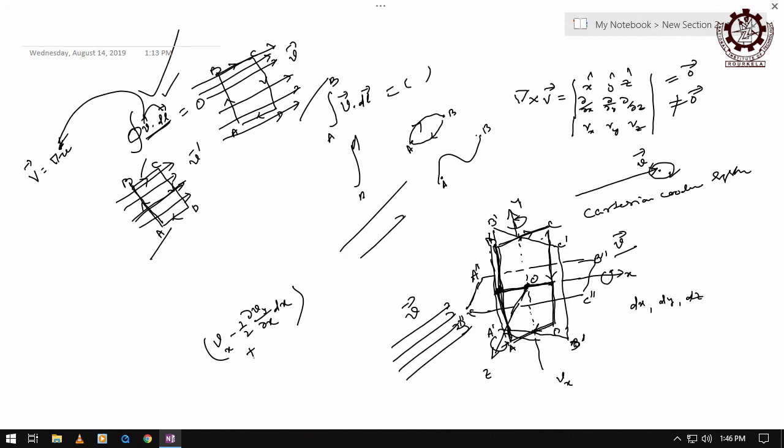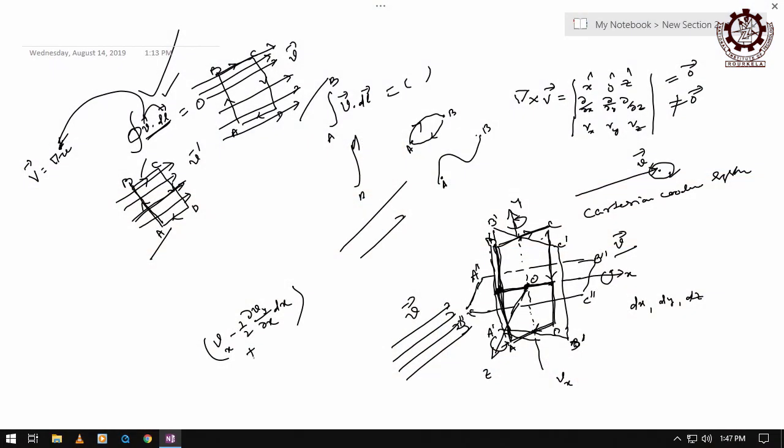You consider only one area. I am telling with respect to that area only, dx dy. Z is not considered here. We are taking only one area, dx dy, and that is why it is shown three areas, right.